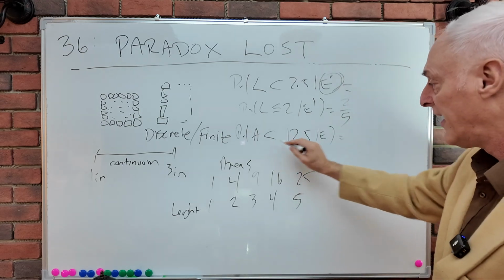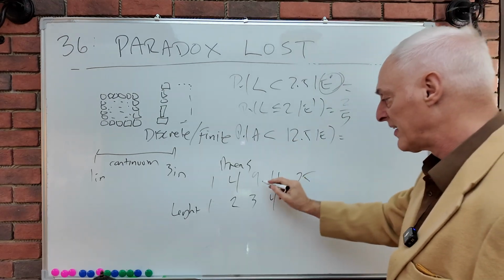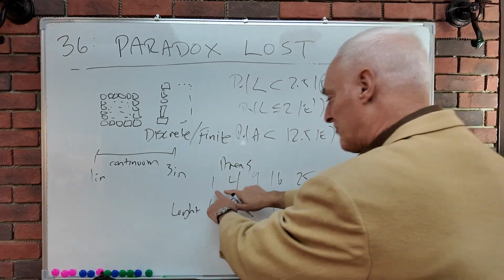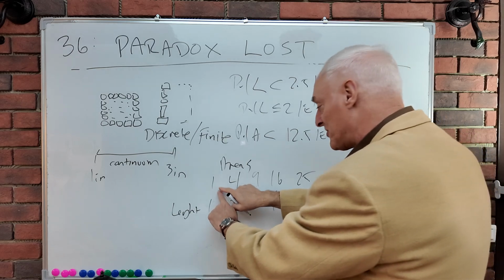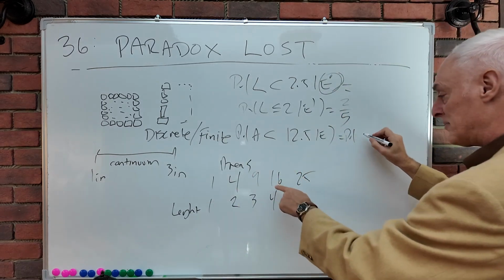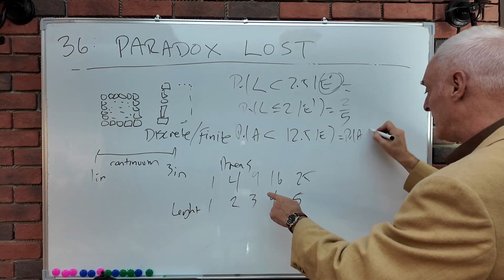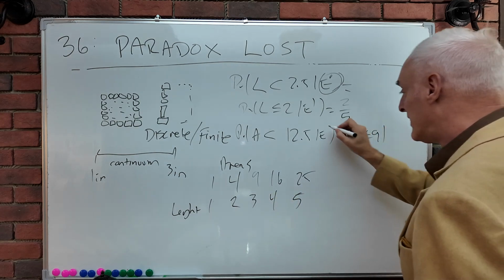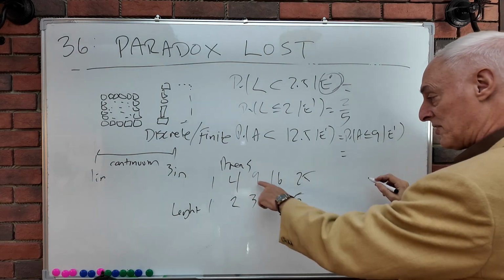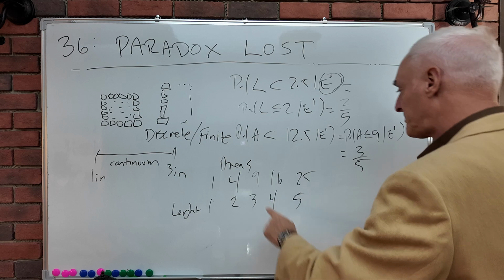So now, an area less than 12.5. What is an area less than 12.5? The only possible areas are 1, 4, 9, 16, and 25. So that evidently is equal to the probability of the area being less than or equal to 9, given this evidence. And that, of course, equals 3/5.